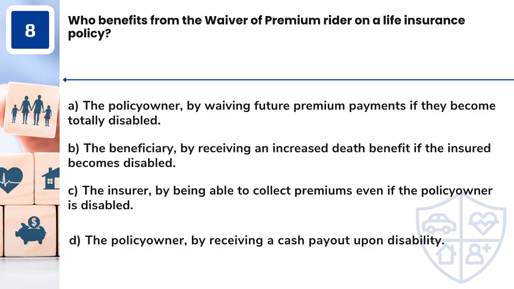Question 8. Who benefits from the waiver of premium rider on a life insurance policy? A. The policy owner, by waiving future premium payments if they become totally disabled. B. The beneficiary, by receiving an increased death benefit if the insured becomes disabled. C. The insurer, by being able to collect premiums even if the policy owner is disabled. D. The policy owner, by receiving a cash payout upon disability.